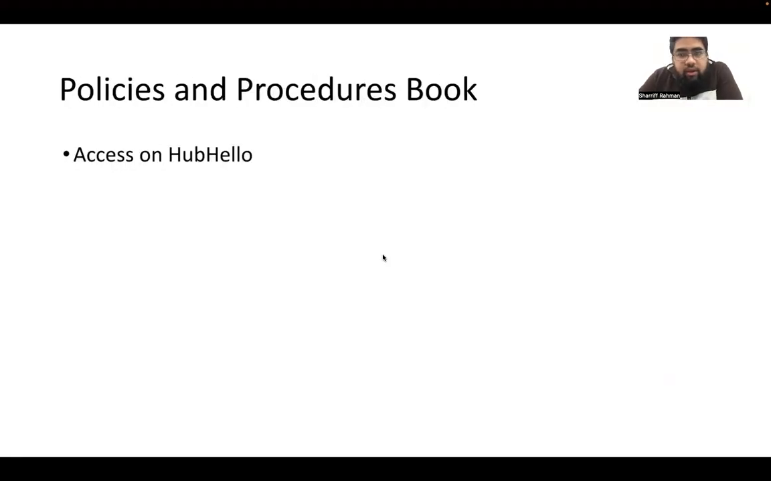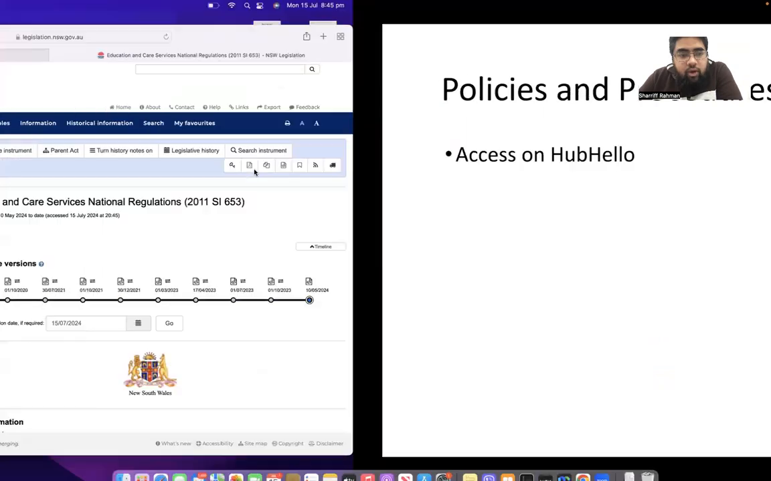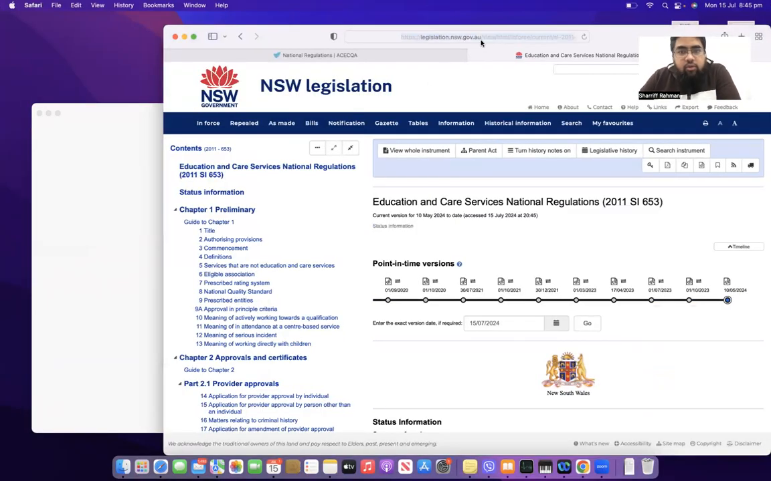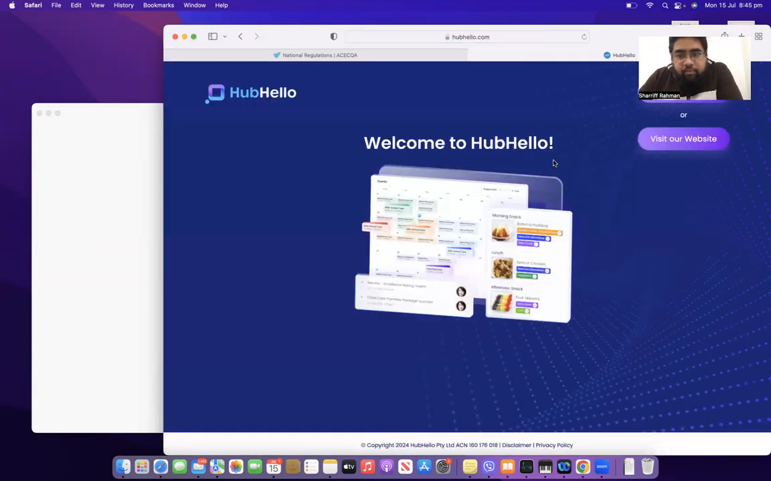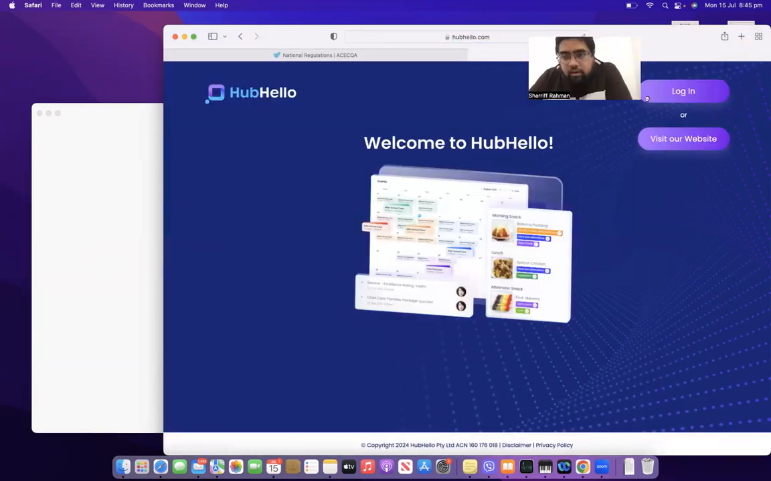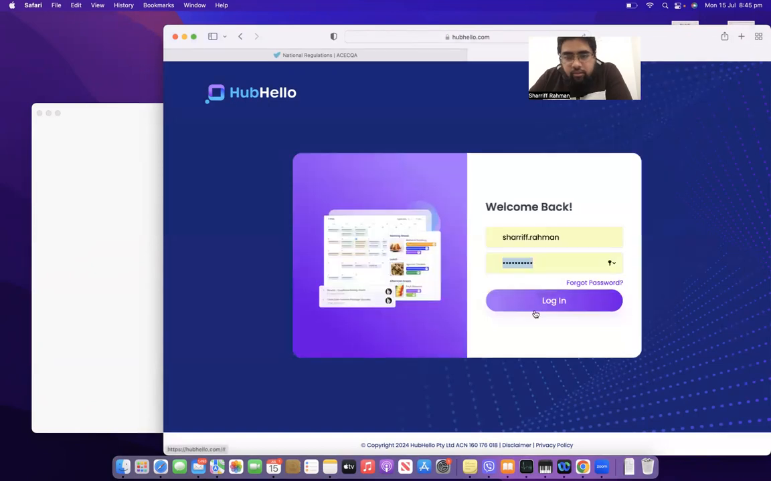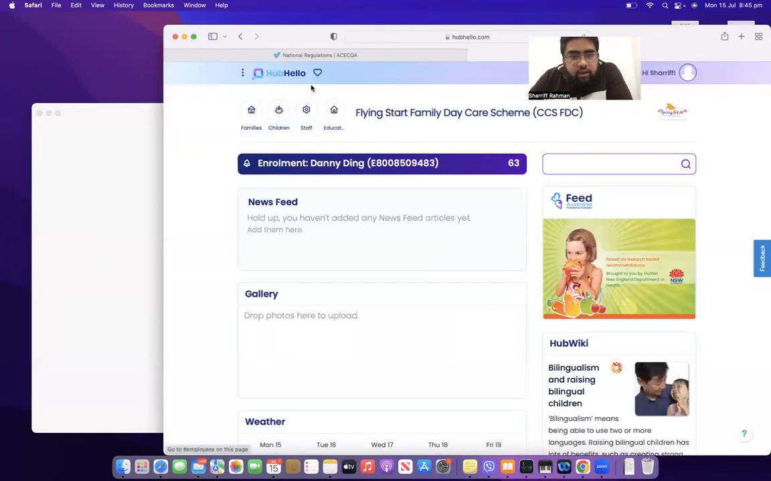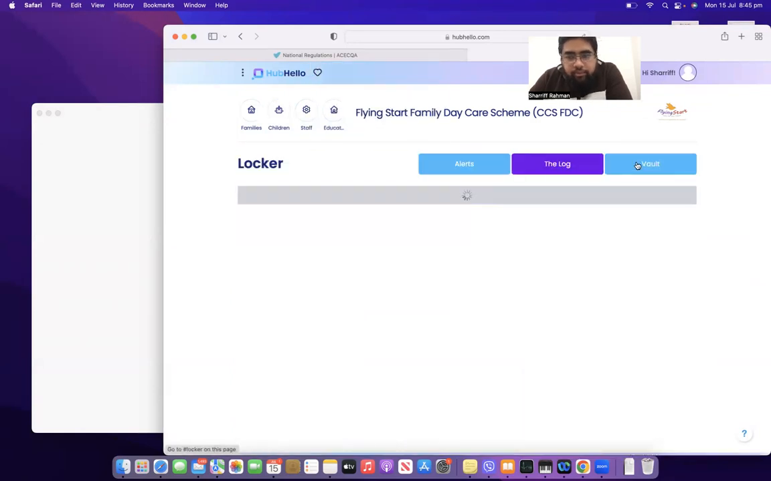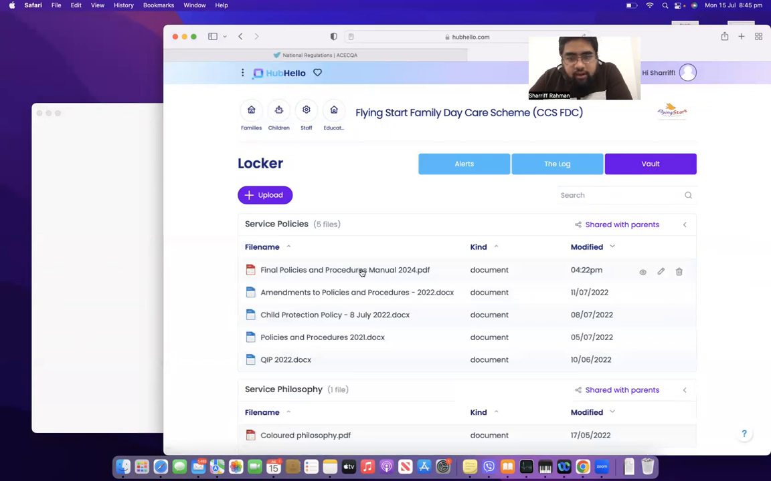Policies and procedures book. You have a physical book, but that gets updated. The most up-to-date one is currently on Hub Hello. So to access that, I'll show you what you can do. You can go to Hub Hello and log in. So I'm going to log into my account. Then you go up here to the heart, click on the heart, click on locker, click on vault, and the latest policy and procedures is at the top there. Final policies procedures manual 2024.